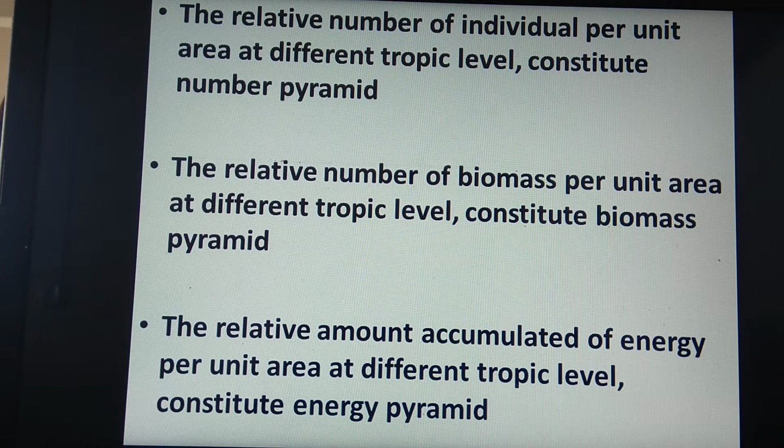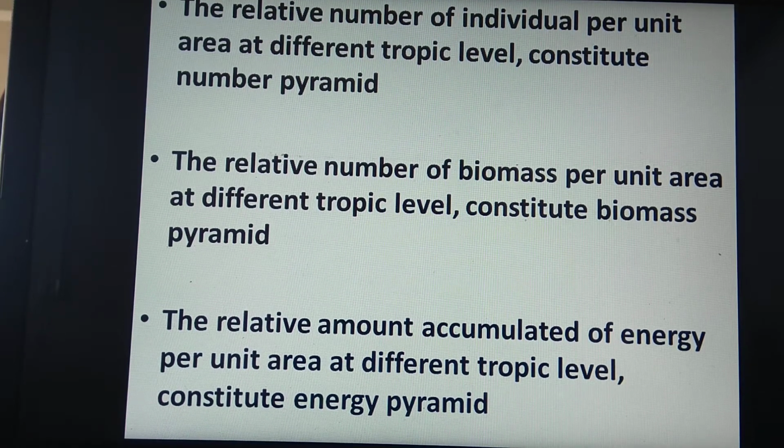The relative number of individuals per unit area at different trophic levels constitutes the number pyramid. That means the number of organisms in each trophic level for a particular area at that particular time becomes the number pyramid. Similarly, the relative amount of biomass per unit area at different trophic levels constitutes the biomass pyramid, and similarly for energy also. The relative amount of energy accumulated per unit area at different trophic levels constitutes the energy pyramid. We will see their details.